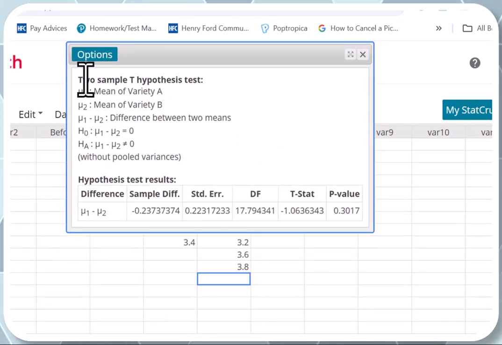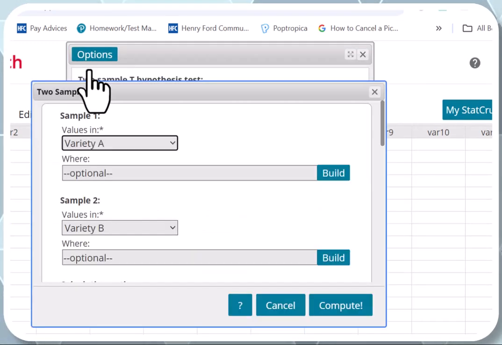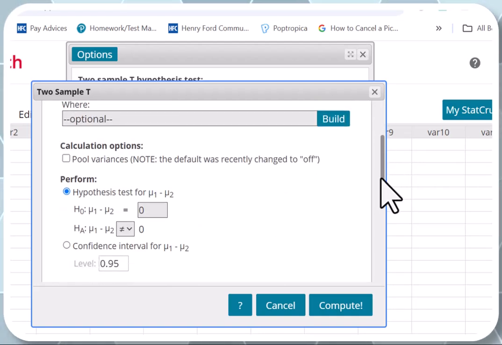And one thing I want to bring to your attention again one more time. For pooled, guys, it's off because it says population variances are not equal. So you notice I didn't select this one right here.